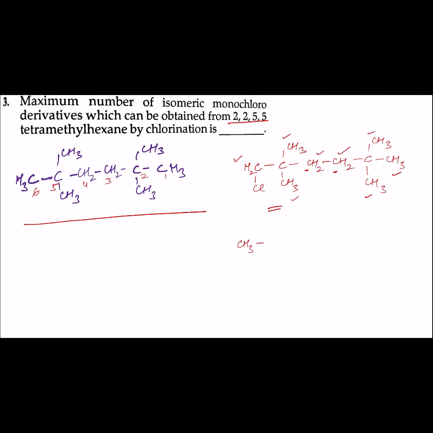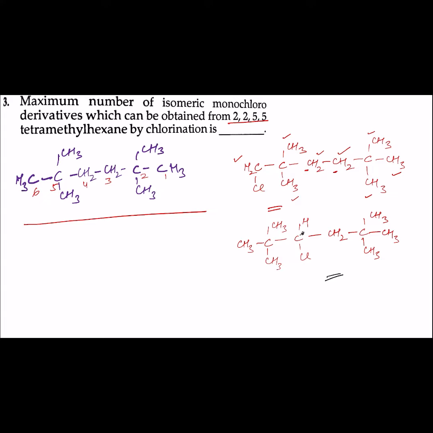CH3, CH3, CH3, CHCl, then CH2, CH3, CH3, CH3. Now in this isomer, this carbon is the chiral carbon. Why chiral carbon? Because it is bonded to 4 different groups.